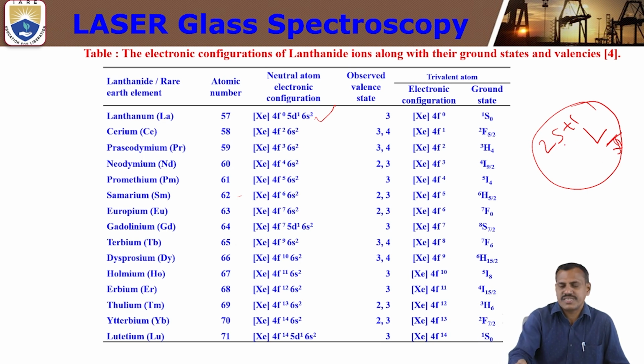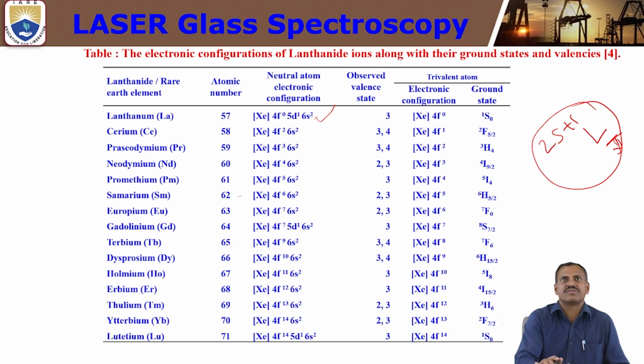Here, in 2S plus 1, S is the spin, so 2S plus 1 is the total spin multiplicity. L is called the total orbital angular momentum. J is the total angular momentum. By using this formula, we can calculate the ground state of each and every lanthanide ion.